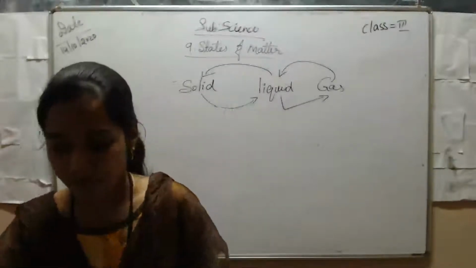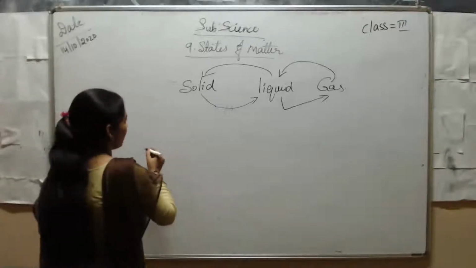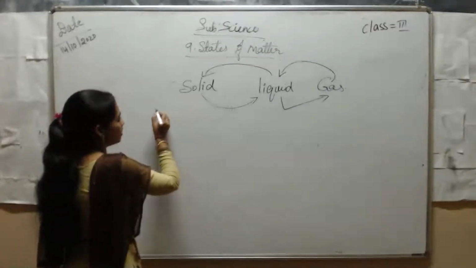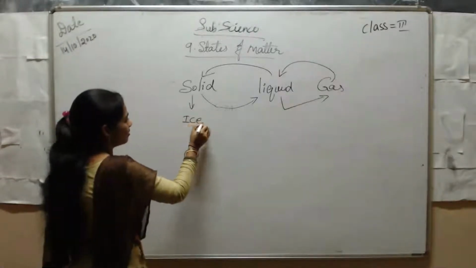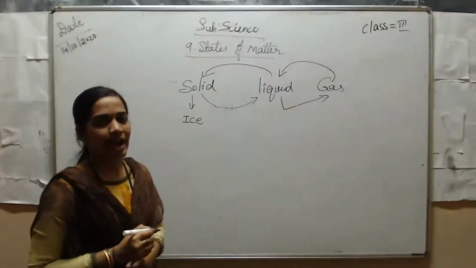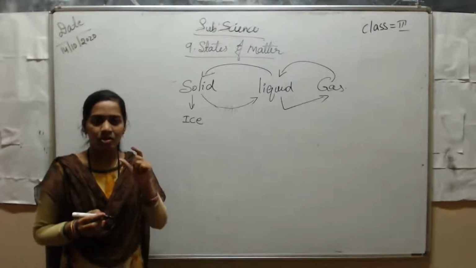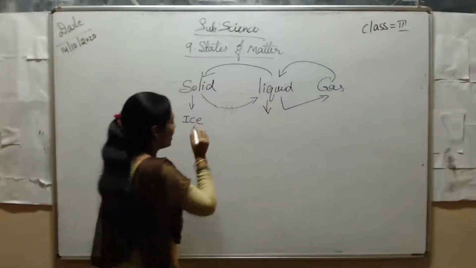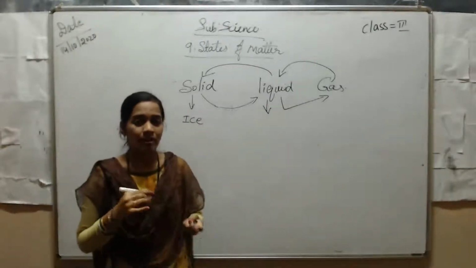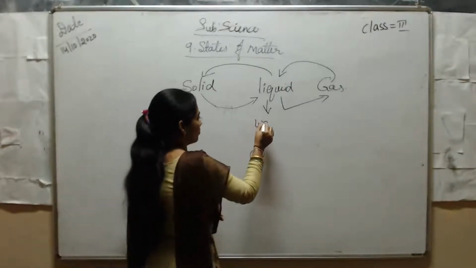First of all, for example, water is there. The solid form of water is ice. Do you know ice? It is in the solid form. And what is the liquid form of ice? When ice melts, its liquid form is water.